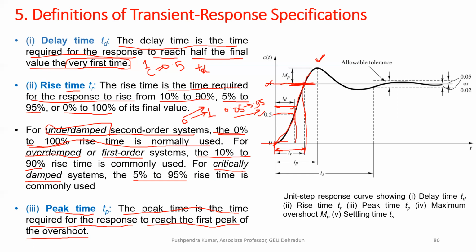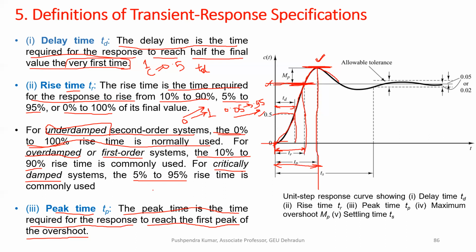Your response crosses this reference value, reaches a maximum value, and then starts decreasing. So here we get our first peak of the curve. The time taken to reach the first peak, we just get this time on the abscissa, and this time to reach the first peak is called peak time. Clear?